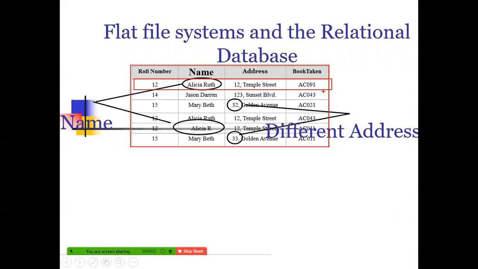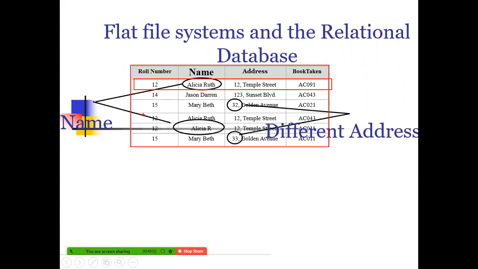So they need to collect not only the personal details and contact details of the students, but also keep track of which book they have taken, the issue date, the due date, and all these things. As I said, we have just taken a small chunk of that: the roll number, name, and address. Nowadays a mobile number is common, so we can take that too. Then the book taken, the issue date, and the due date will be there.